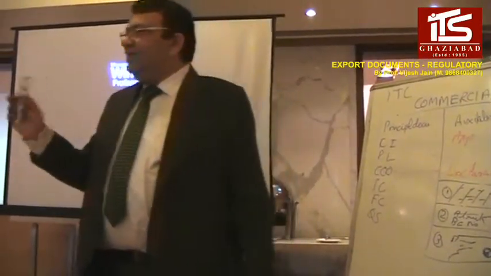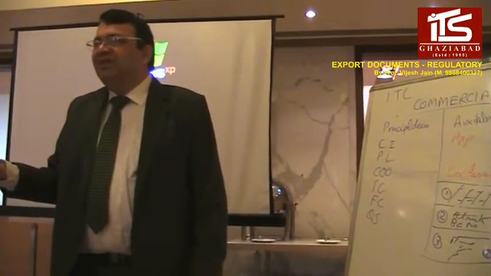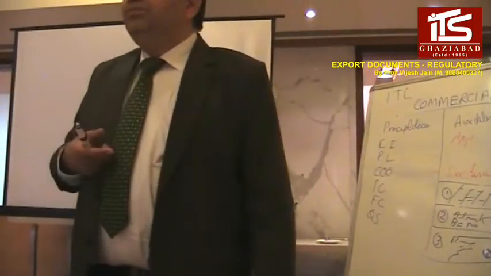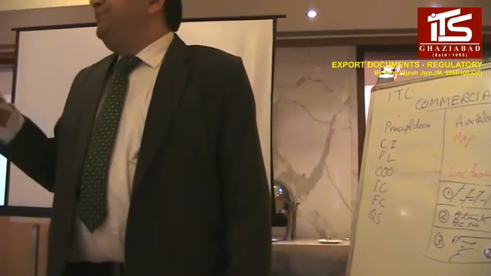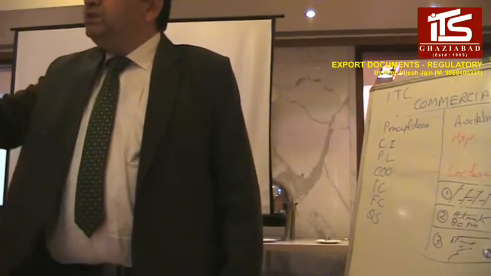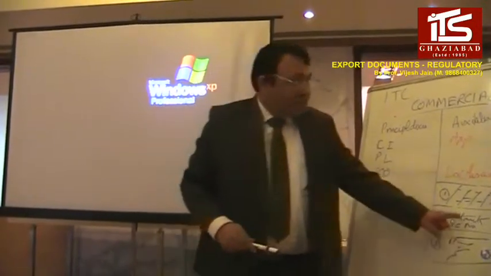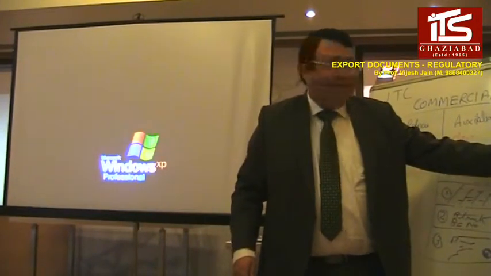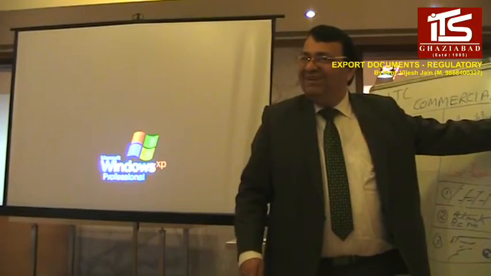Most of the documents, there will be small things. EBRC is available online nowadays, right? In big cities like Delhi, Mumbai, you can get it from the bank, the realization certificate. That is also one document. See, what is BRC? It is a proof that the money has already come. Now, this EBRC, this customs bank attested, has also to be given to the RBI within 180 days. Otherwise, your IC code number will be blacklisted, right?